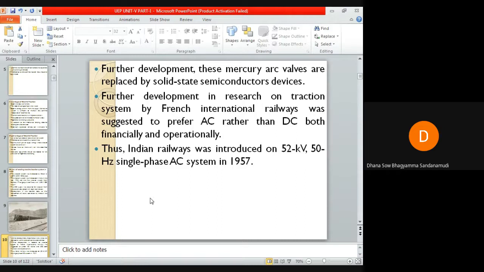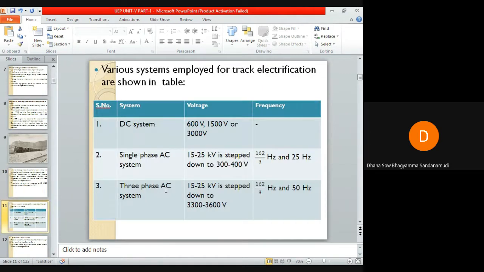This system of track electrification led to the reduction of the cost of overhead locomotive equipments. So we can see in this image various systems employed for track electrification. If the supply system is DC, the voltage that is given for traction system is around 600 volts or 1500 volts or 3000 volts.